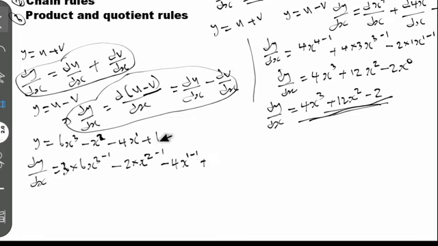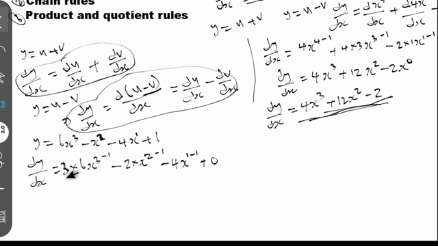In this place, this is a constant which does not have any variable s, it is not attached to s. So this is called a constant. And when you differentiate a constant, it is always equal to 0 because it does not have the variable s or any letter at all. It's standalone, just a number not attached to any letter. So when you differentiate 1, it's equal to 0. If it is 2, it's equal to 0. It can be any number, it is equal to 0 since it does not have s. Now we are done with that.